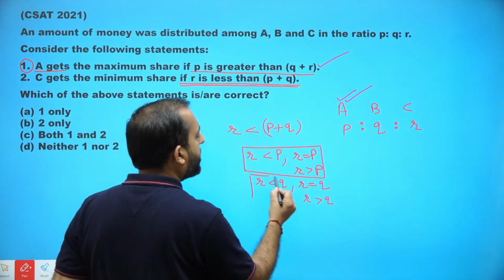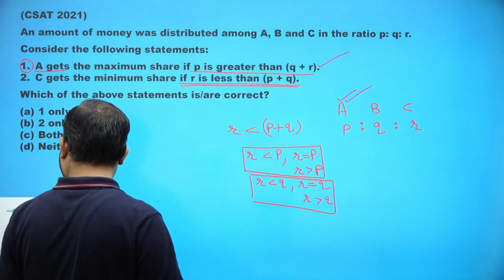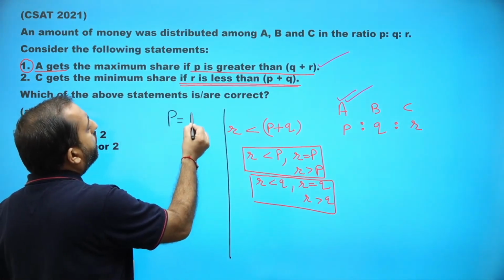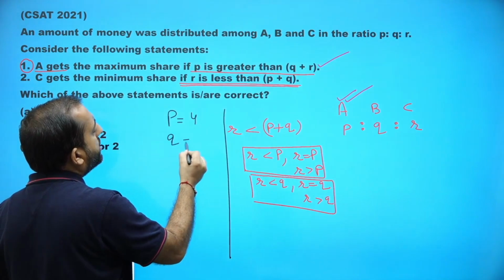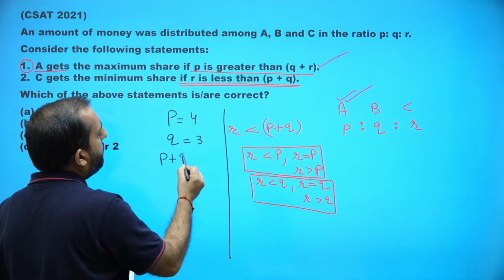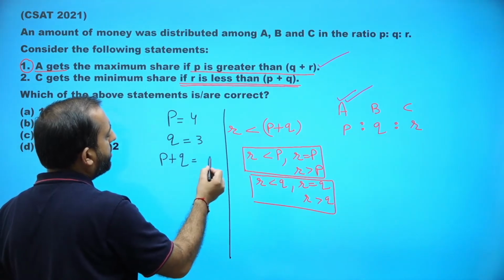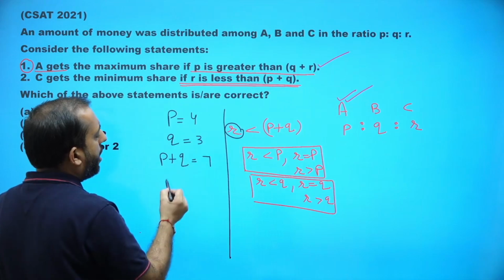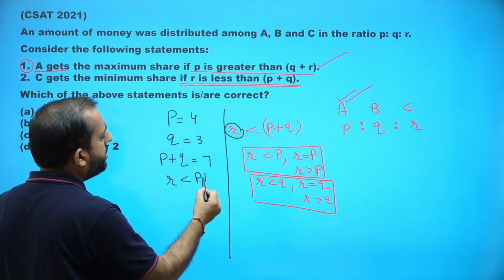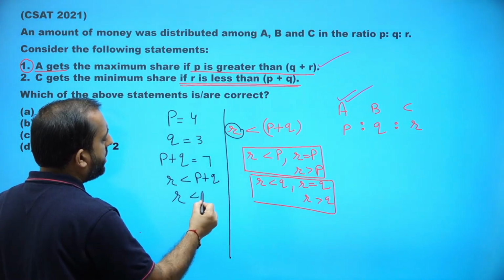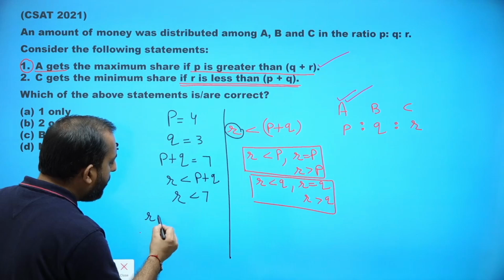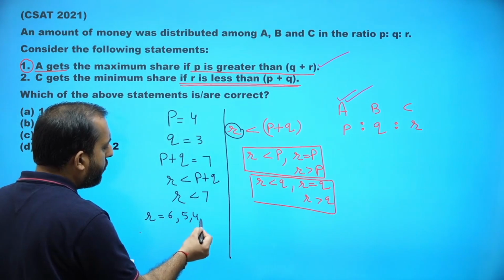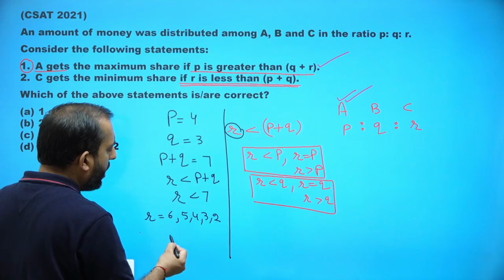How come? Let me give you an example here. Suppose P is 4 and Q is 3. Then P plus Q is 4 plus 3, that is 7. Now the given condition is R should be less than P plus Q, which means R should be less than 7. So R can take any value which is less than 7. R can be 6, R can be 5, R can be 4, R can be 3, R can be 2 and so on.